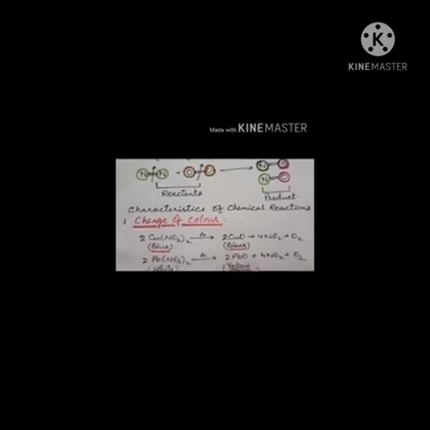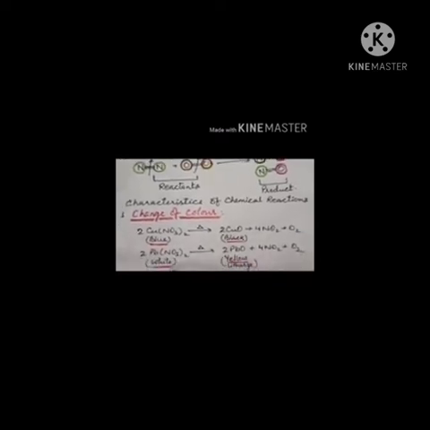Right? The same way, when lead nitrate, which is white in color, is heated, it gives lead oxide, that is yellow litharge. It is also called yellow litharge, meaning white lead nitrate on heating is converted into yellow litharge, and nitrogen dioxide and oxygen gases are evolved.